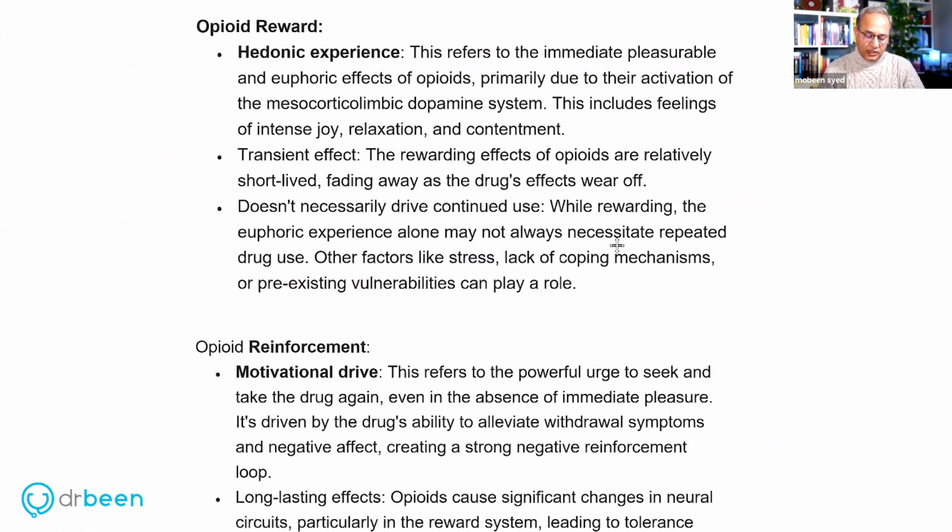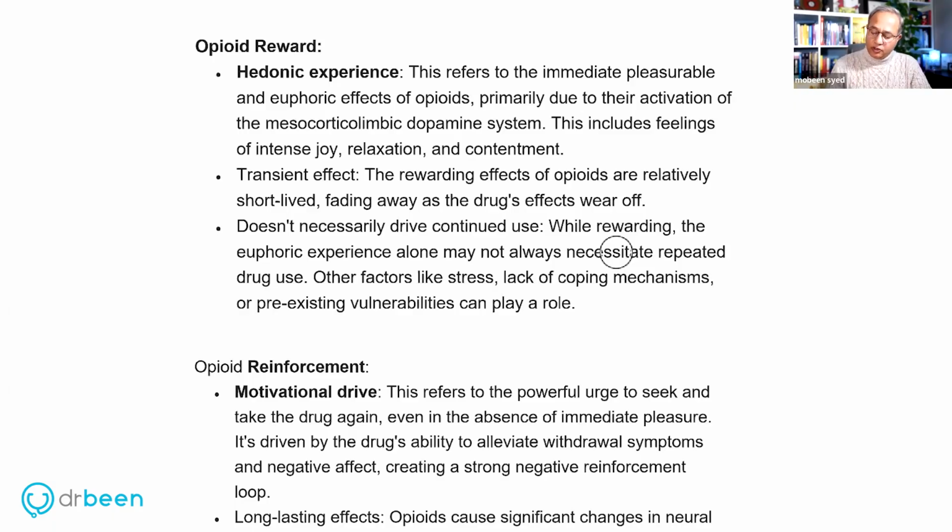So first of all, let's clarify opioid reward versus opioid reinforcement. You can think of the discussion today in actually two parts. One part is to try to understand what is the opioid's rewarding properties and what mechanism is involved for that. And the second part of the talk is what are the opioid reinforcement properties, what is that, and what is the mechanism involved in reinforcement.